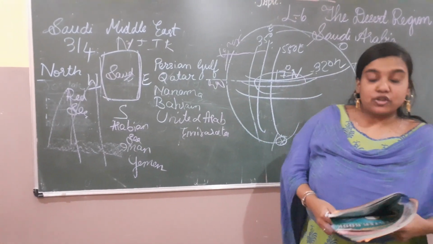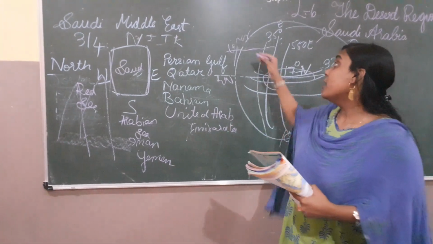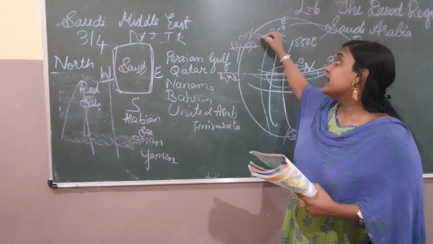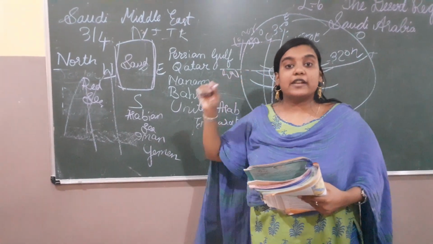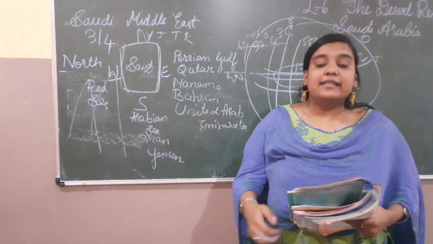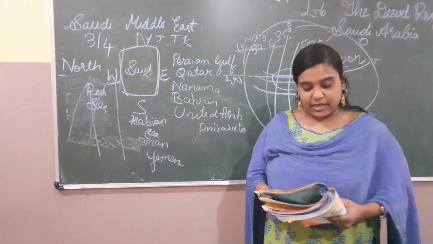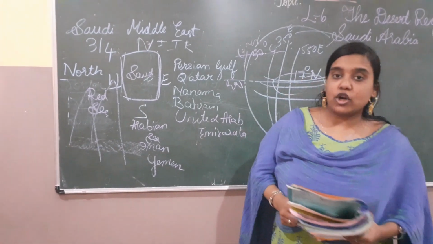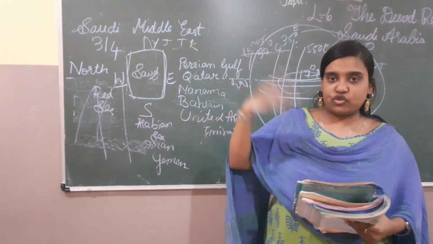Okay, then summer temperature is above 50 degrees centigrade. Temperature in Saudi Arabia is above 50 degrees centigrade. Here in Bangalore during summer we are not able to tolerate even 35 degrees centigrade. There it is above 50 degrees centigrade in Saudi Arabia. The summers are very hot, and nights are cool because of the trade winds.